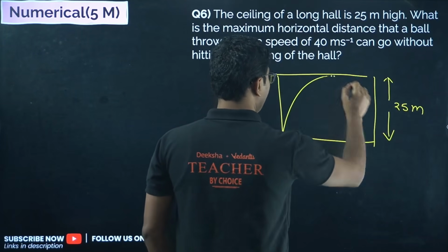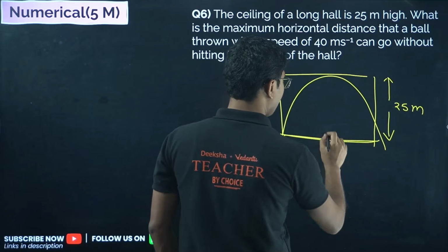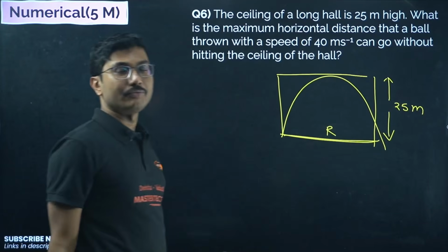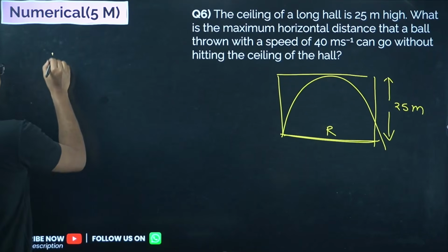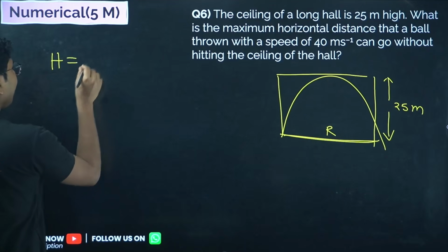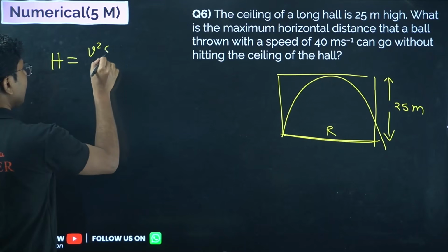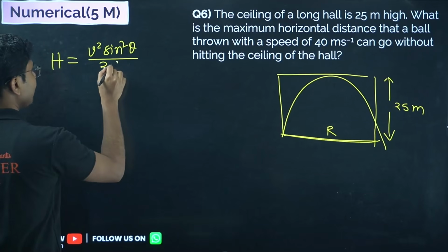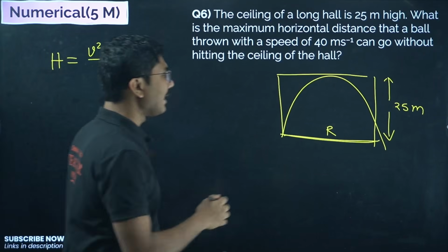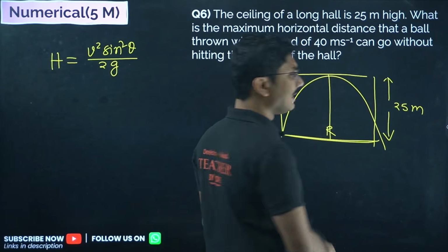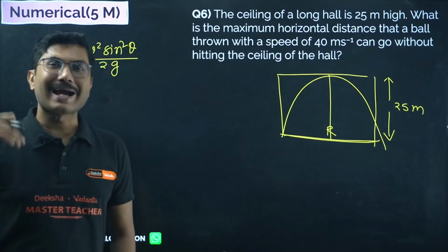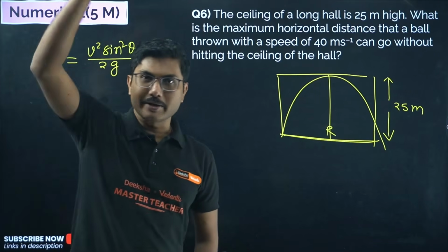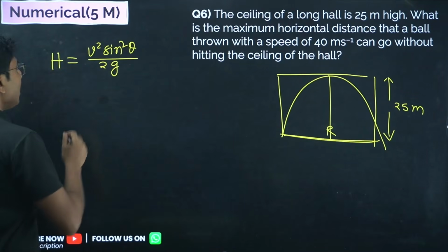How far can the maximum range of the ball be with this height? We know the formula for height is v square sine square theta by 2g, and this height must equal the height of the ceiling. Without touching the ceiling means the maximum height can be the height of the ceiling, that is 25 meter.